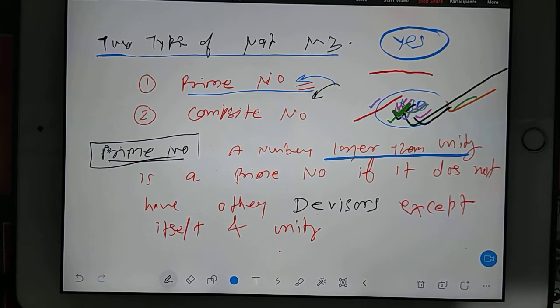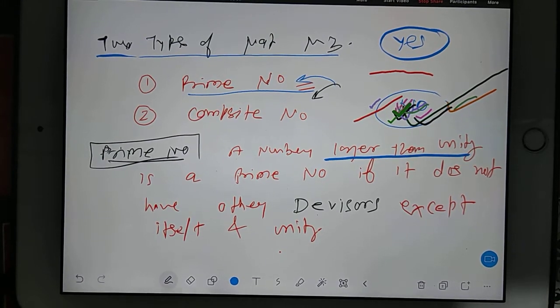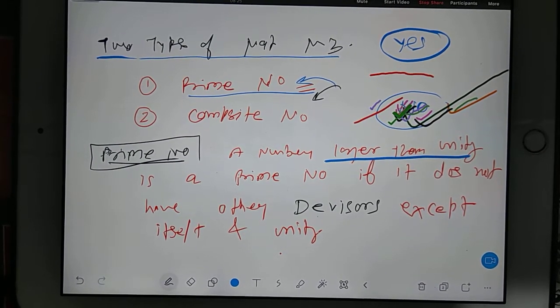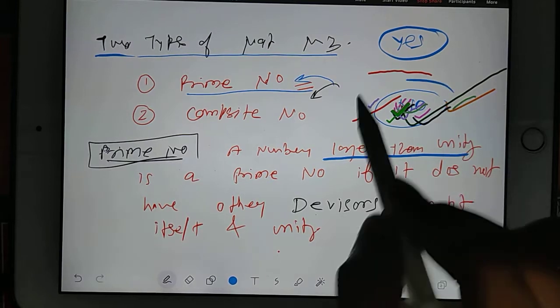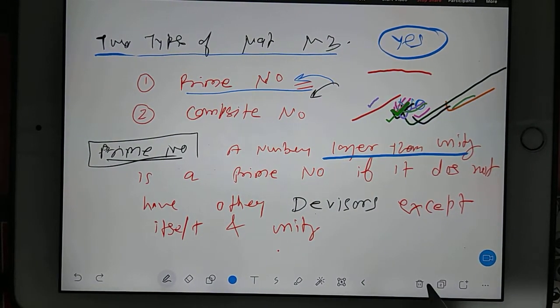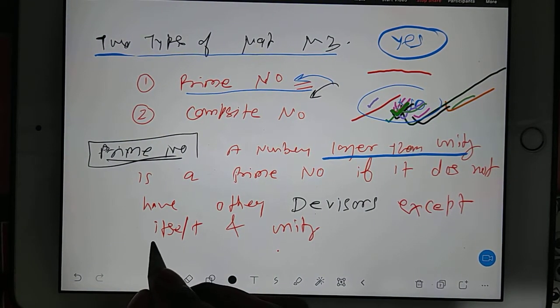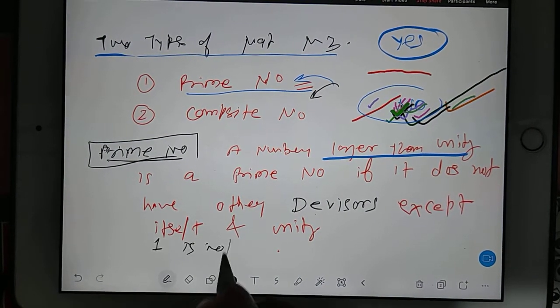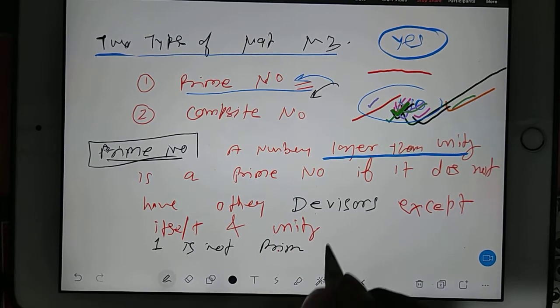No, I am not asking for prime or composite. Okay, I got your answer. Very good. So you will say it is no. You should tick no. Actually, you have ticked here, no? That's why I got confused. Fine. So you just mention one line here. 1 is not prime number.